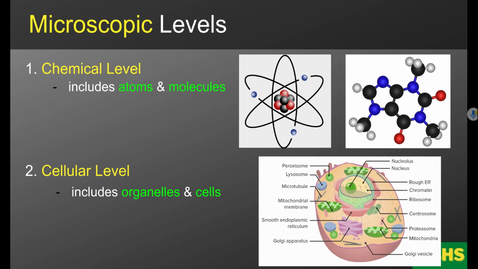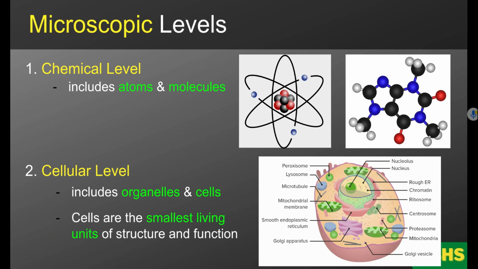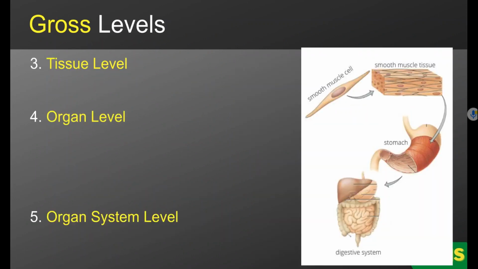Organelles are the parts within a cell, and cells are unique because they are the smallest living units of structure and function in the human body. In other words, atoms are not alive, molecules are not alive, organelles are not alive, but cells are. The last three levels I mentioned are considered gross levels because they can be seen with the unaided eye. Now, gross in this context just means large, large enough to be able to see with your eye.